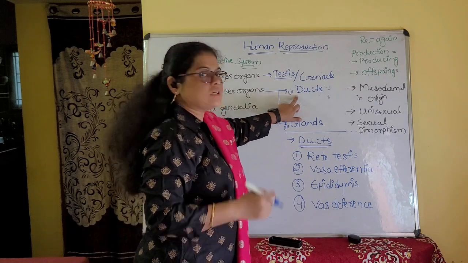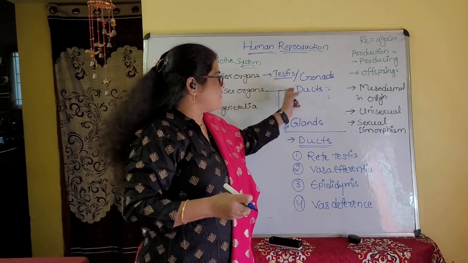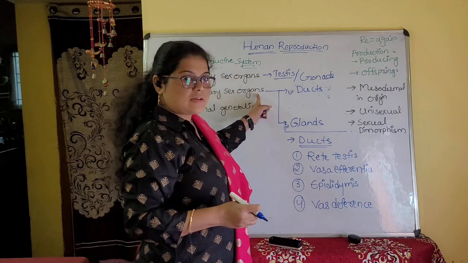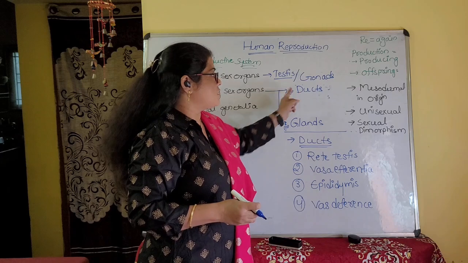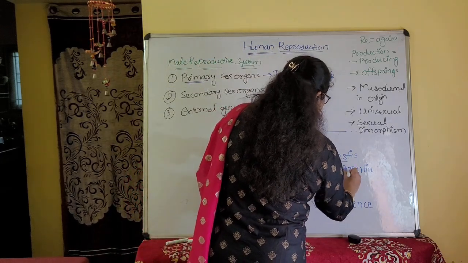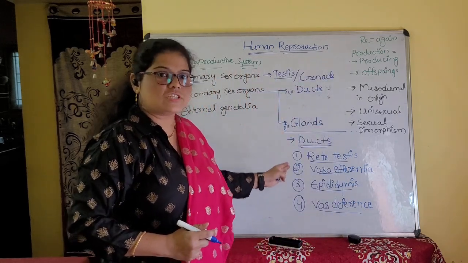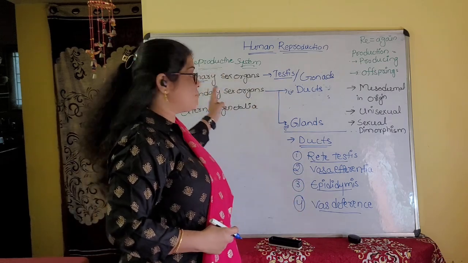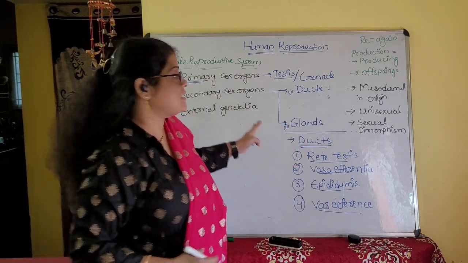Okay, so the accessory sexual organs, also called secondary sexual organs, what comes under this? Ducts as well as glands. What are the ducts? Rete testis, vasa efferentia, epididymis and vas deferens. These are the four ducts which come under the secondary sexual organs, also called accessory sexual organs.